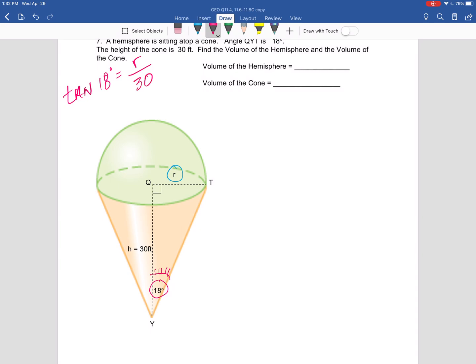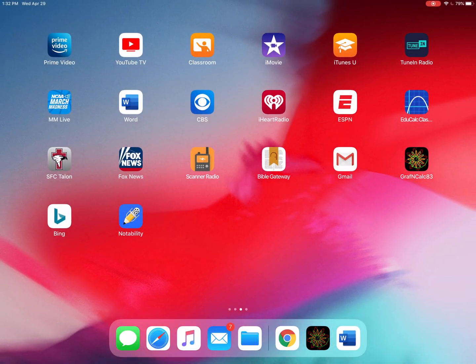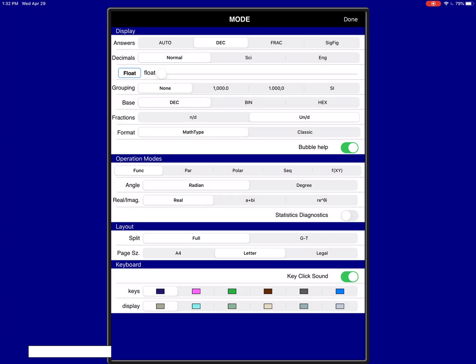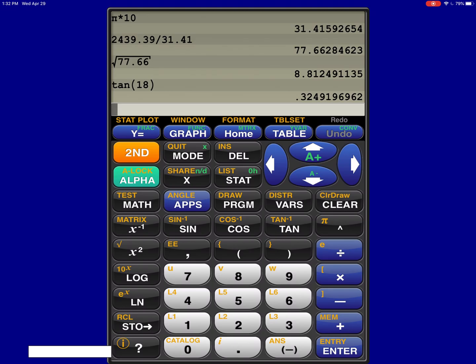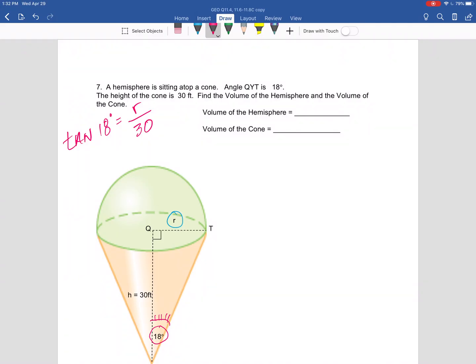Okay, let's do it in our calculator. Tangent of 18. Check our calculator first. Okay, we've got degrees. Got to be in degrees. Tangent of 18. Nice. 0.3249. So 0.3249 equals r over 30.